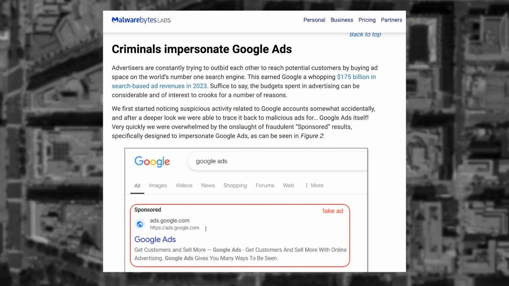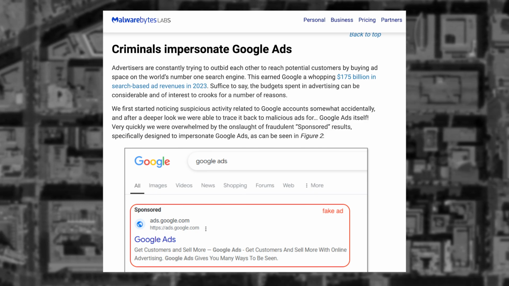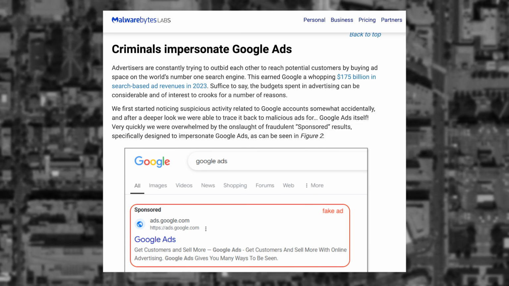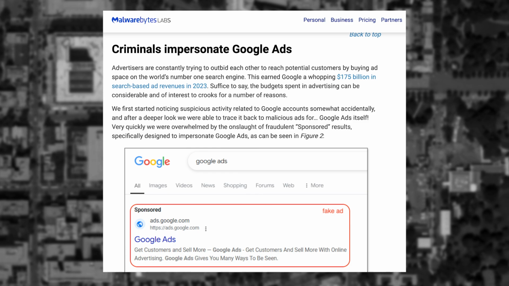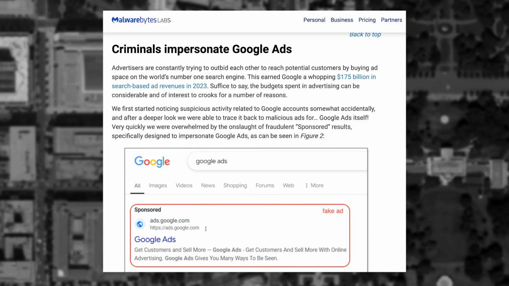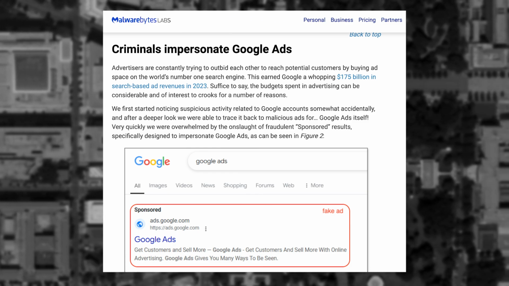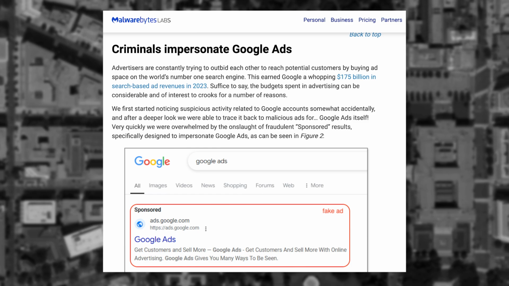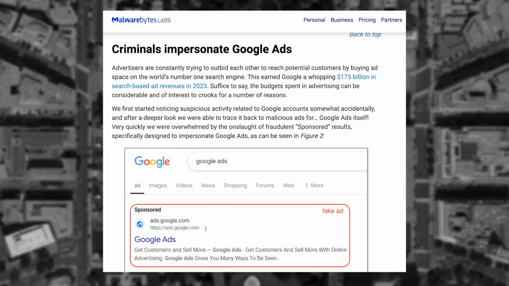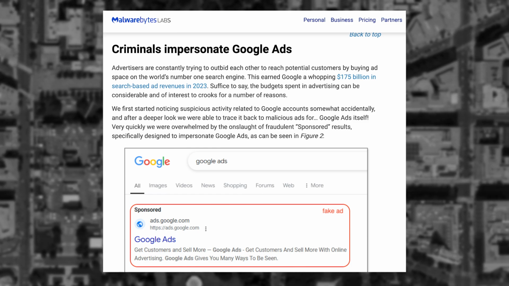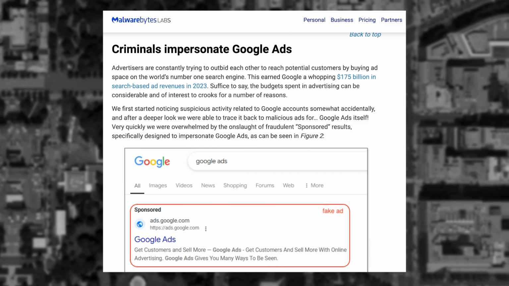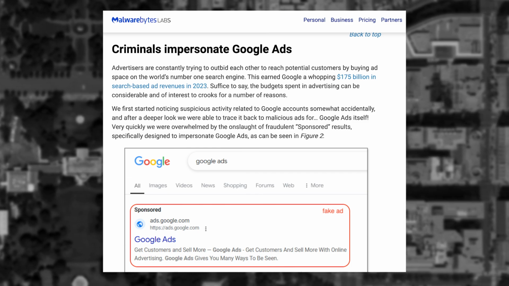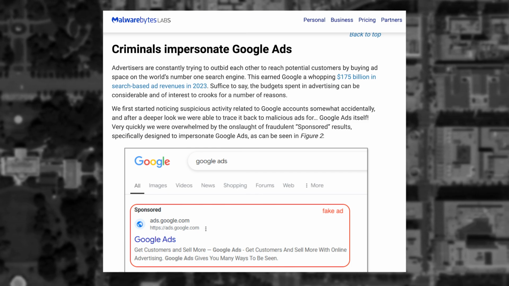The issue is that Google Ads doesn't actually show the final URL of the website you will be redirected to on click. Instead, you can customize what that URL looks like. Via the blog post, hackers are using Google website creation domains, sites.google.com, to host phishing sites for Google ad users to log into, allowing for credential harvesting.